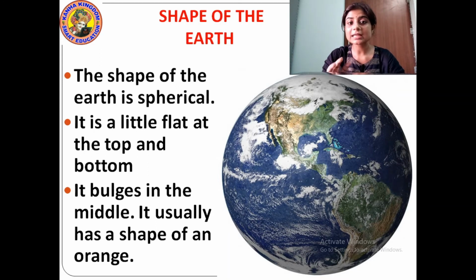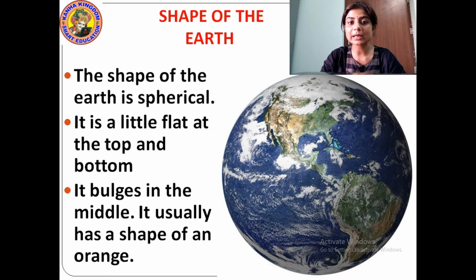Like an orange, it is round in shape. Yes or no? So this is the shape of the earth.